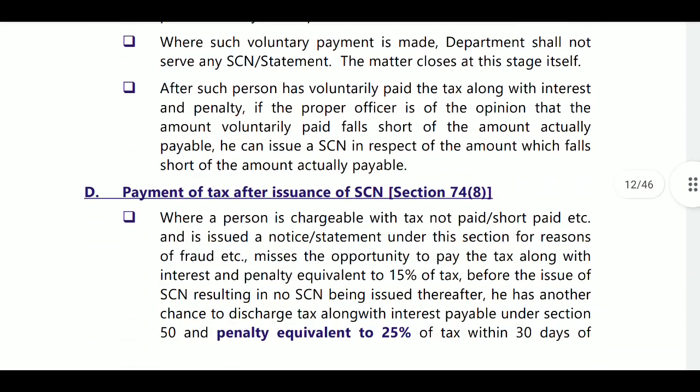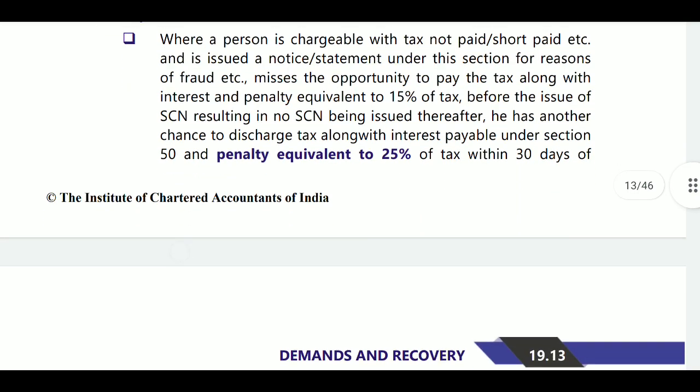Next, if you are paying after show cause notice, once show cause notice was issued, within 30 days from that show cause notice you have paid the tax amount, then the penalty was 25% of original tax. Whatever the tax amount is, on the tax amount 25% you are required to pay as a penalty. Only penalty, not tax, interest, penalty, within 30 days.